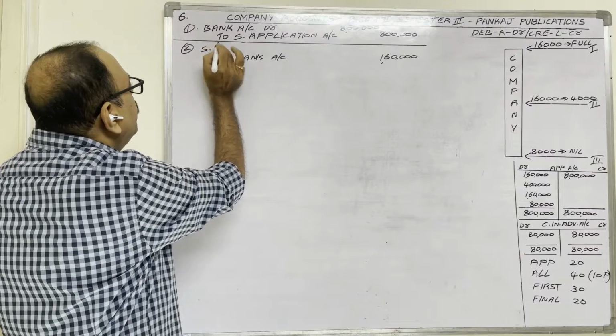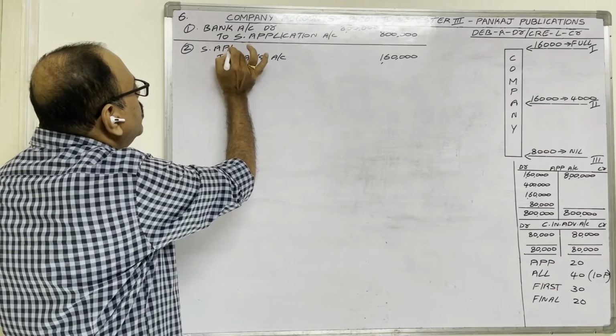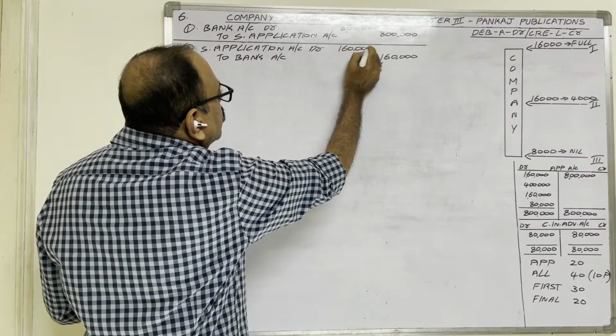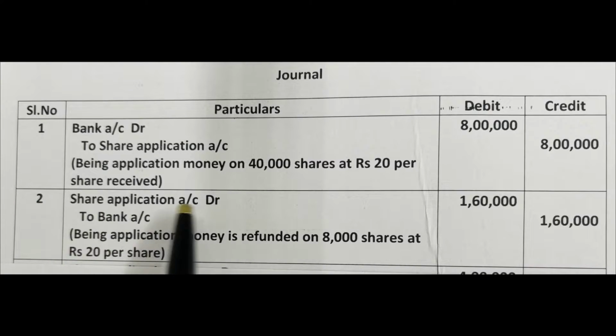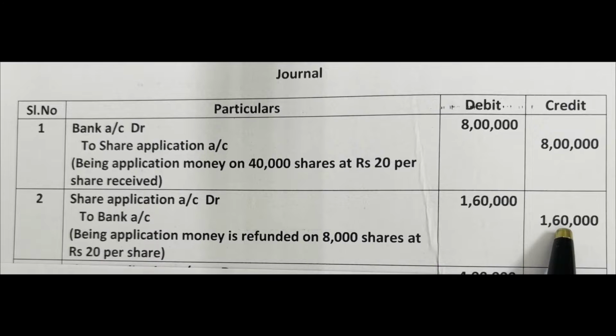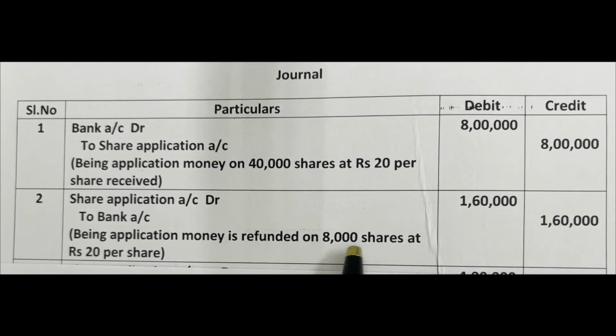Therefore, the share application account we have to debit, amount 1,60,000. Second entry: share application account debit to bank account, 1,60,000 rupees. Narration: on 8,000 shares at the rate of 20 rupees each, the company is returning application money. Being application money is refunded on 8,000 shares at 20 rupees per share.